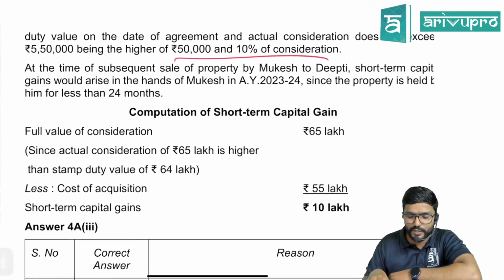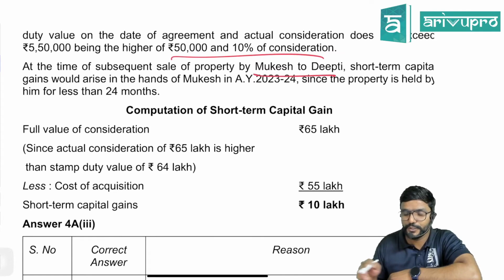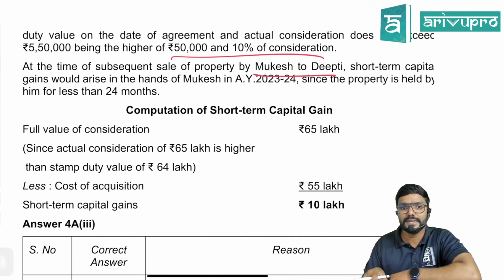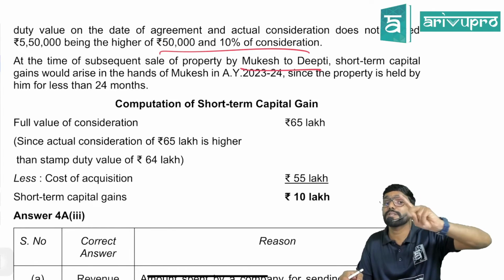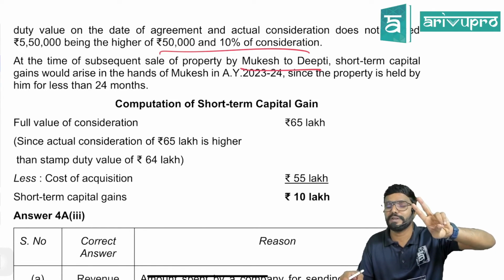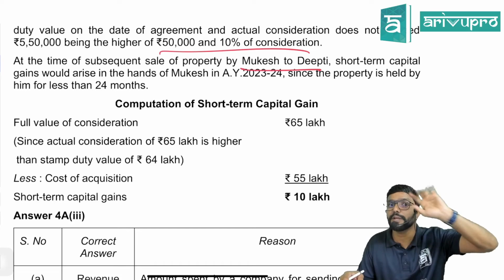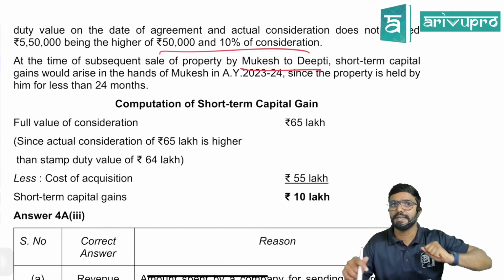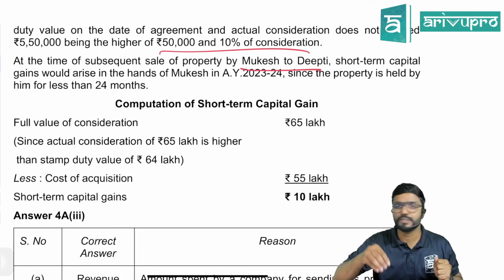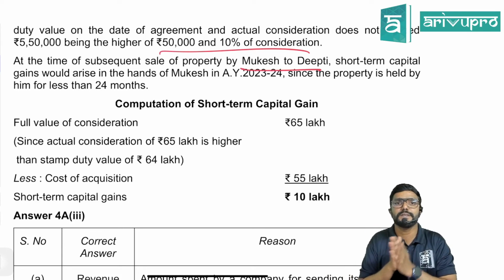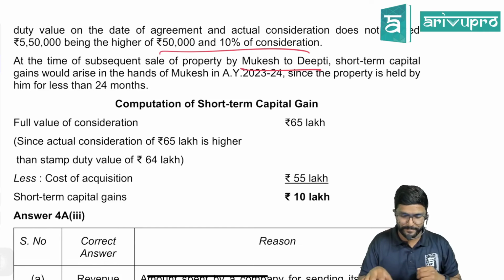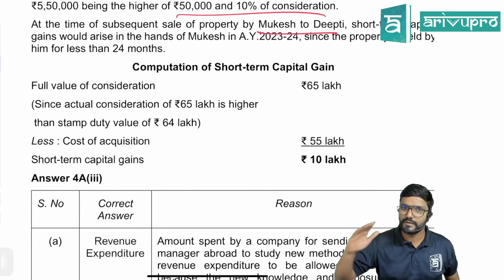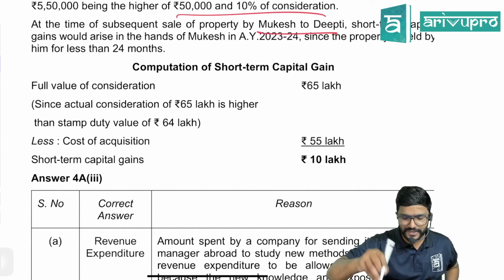At the time of subsequent sale of property by Mukesh to Deepthi, short-term capital gains would arise in the hands of Mukesh. Why, sir? Because he has held it for more than 24 months. Sorry, less than 24 months. What is the period of holding applicable for immovable property? 24 months. Did he hold it for more than 24 months? No, he sold it within 24 months. That means what should we compute for Mukesh? Short-term capital gain. So full value of sale consideration, whatever is his sale value, take it, 65 lakh.